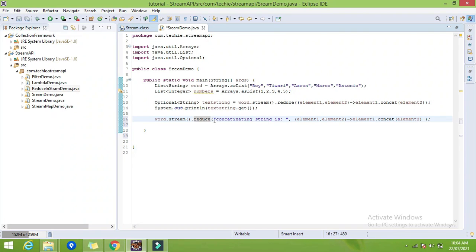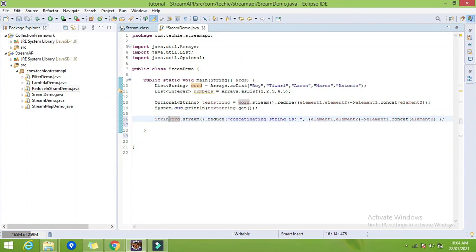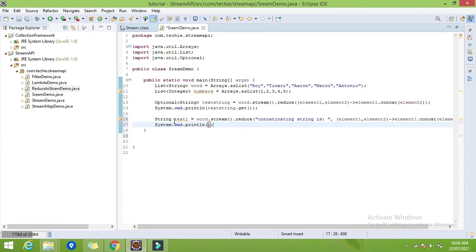So what will be the output type of this reduce function? Obviously, it will be of the type of this identity parameter, and this is String. Now this will not be Optional because we have specified the initial value. So that's why we can give the output type as String, and let me give the name as text1. Now let me print this.